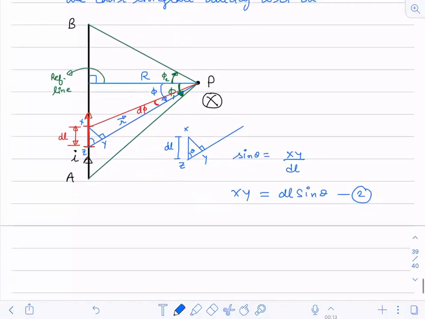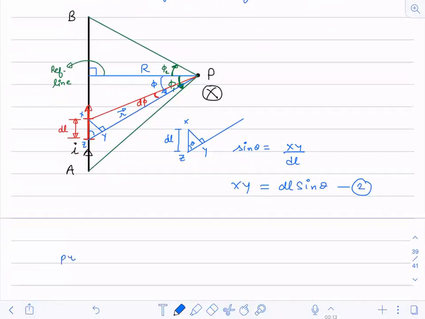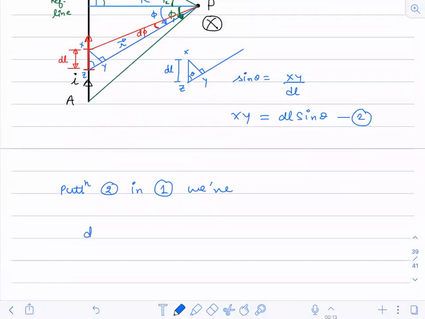So now substituting, putting 2 in 1, what will I get now? See here, dB is equal to mu naught upon 4 pi, I dl sine theta divided by r square.